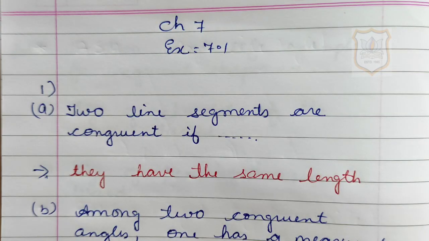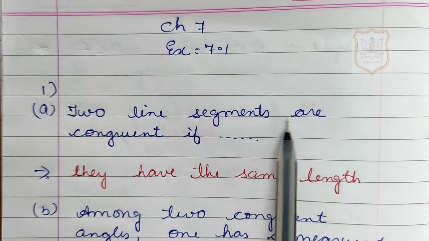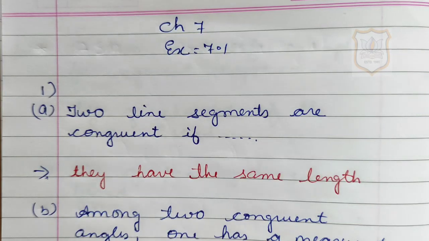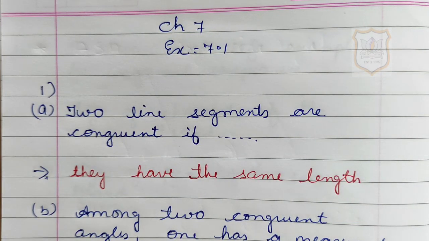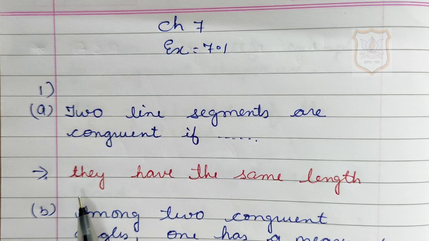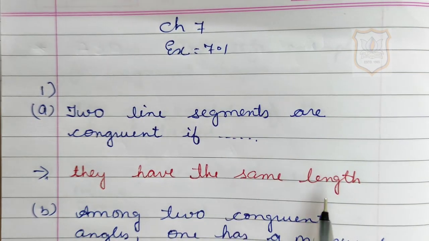Now solution for question number 1, A part of question number 1. Two line segments are congruent if. So students, as I have explained you in the introductory video, if the line segments have same length, then only the two line segments are said to be congruent. So the answer is if they have the same length.